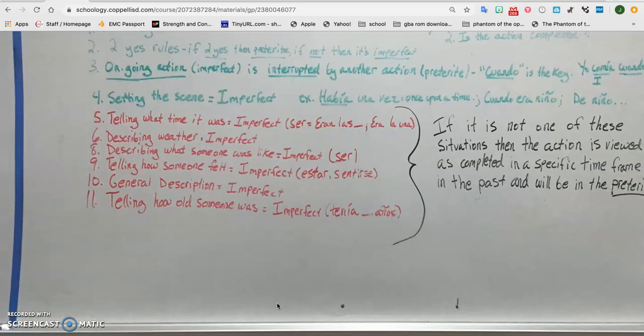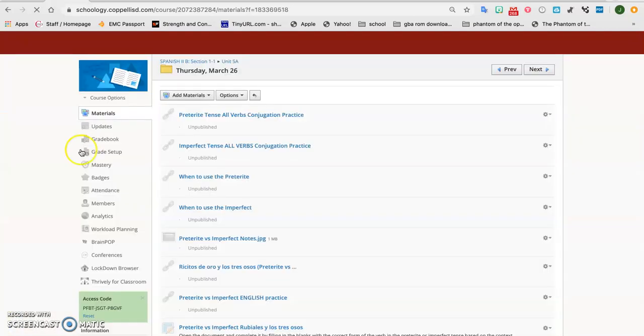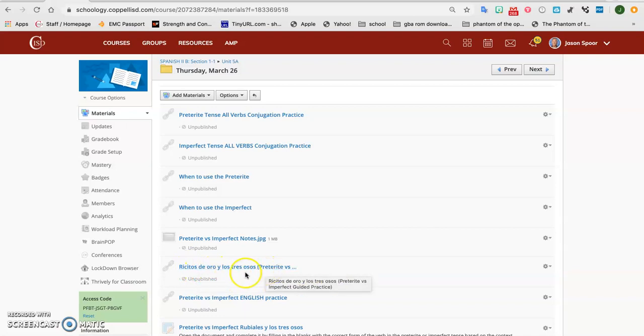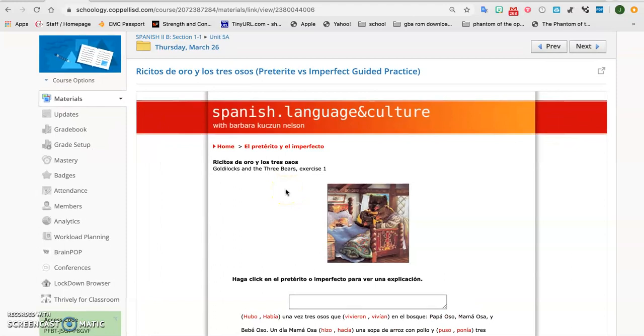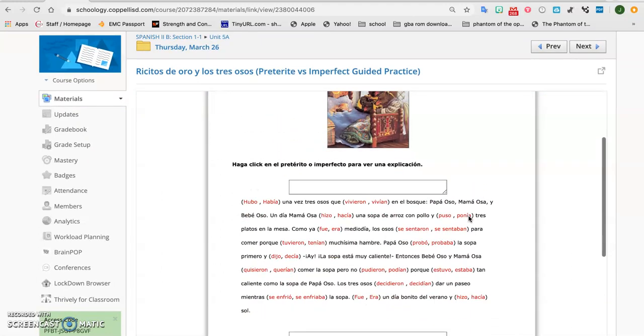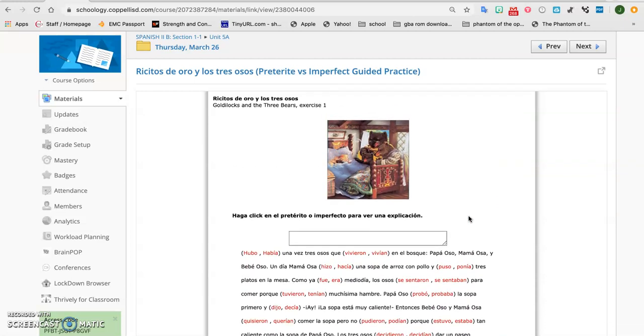Okay, so hopefully that helps you clear it up, but let's look at an example. I'm not going to read this whole thing, and I'm going to have this up, this Ricitos de Oro y los Tres Osos. Okay, I really like this activity. So it's Goldilocks and the Three Bears. This is one way of saying Goldilocks and the Three Bears. You're going to do an activity in a little bit, and it says Rubiales y los Tres Ositos. And another way of saying Goldilocks and the Three Little Bears. Okay, but this is just a little interactive thing. I'm going to do the first 2 paragraphs with you, work through it, and I want to do some explanation.